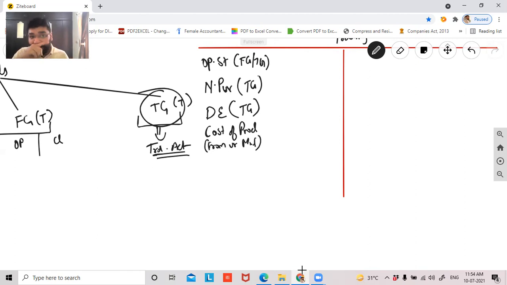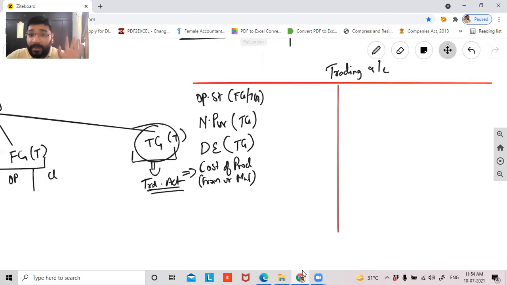manufacturing account. But you never had this in your 11th and 12th standard, guys. But still, if you remember, I always used to tell that in the trading account on the debit side, you will record all those expenses in relation to trading of the goods, that is purchase of the goods, and manufacturing of the goods. So these I meant as purchase of the goods, and this I meant as manufacturing of the goods. I could not explain this at that point of time because the manufacturing account was not there in your syllabus. Therefore, I could not give you a detailed explanation. But this is what I meant. Clear or not clear? Yes, sir.